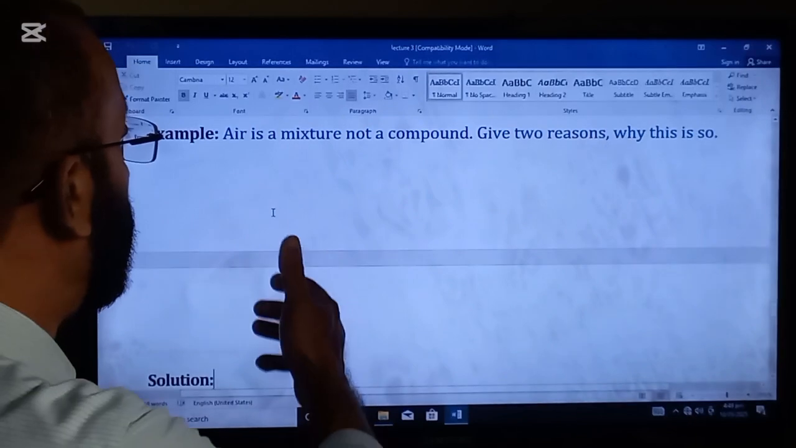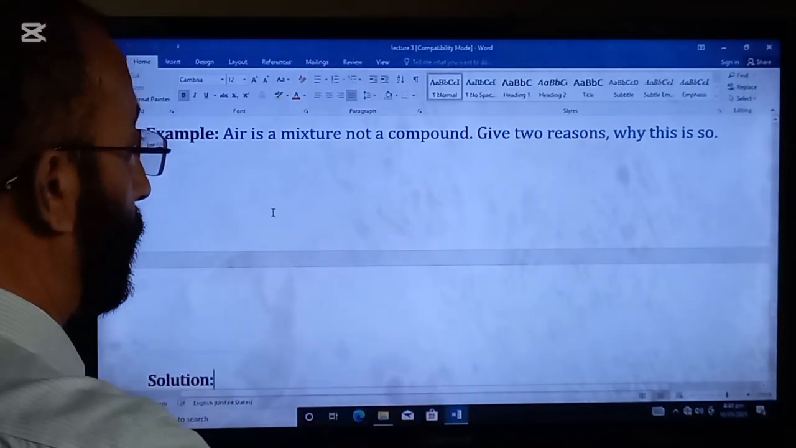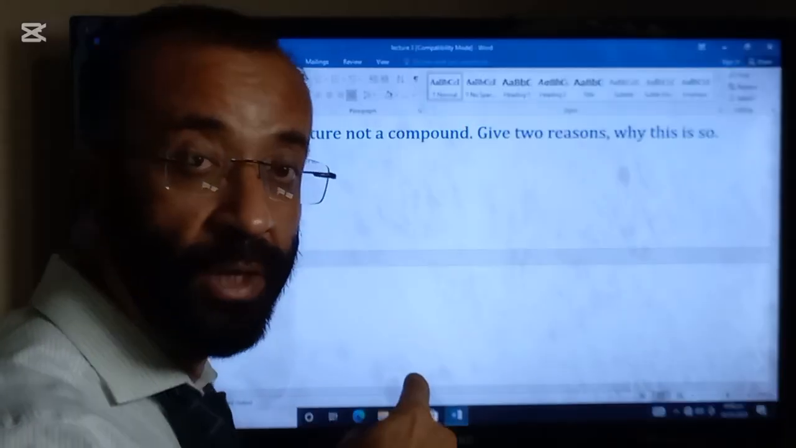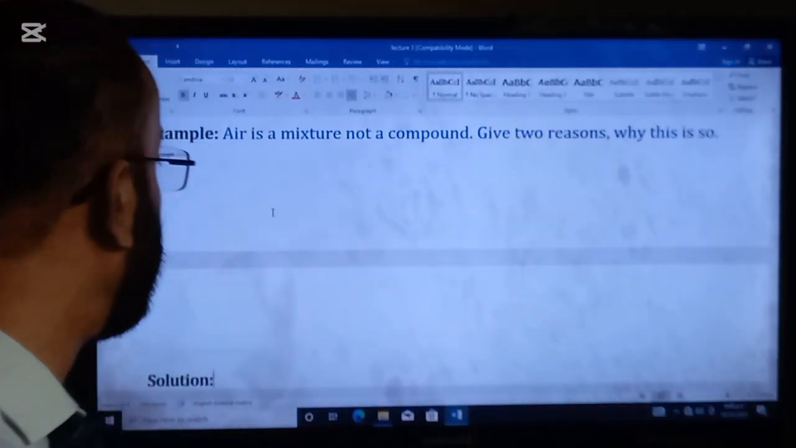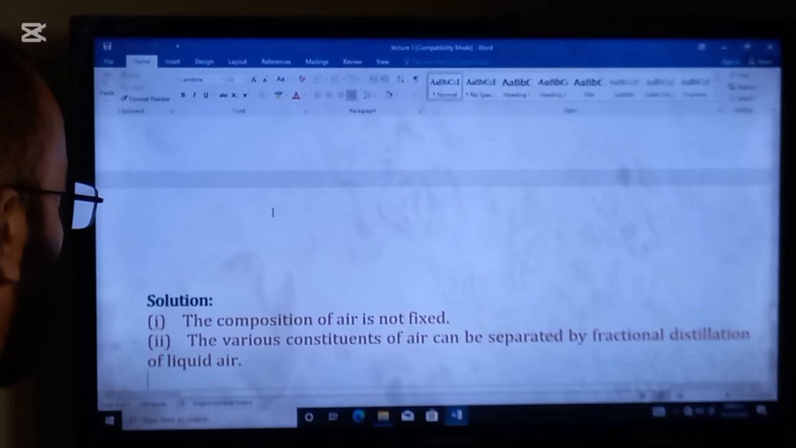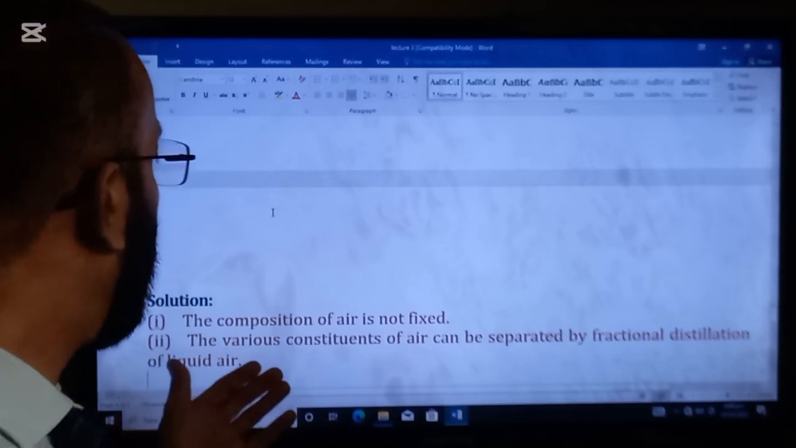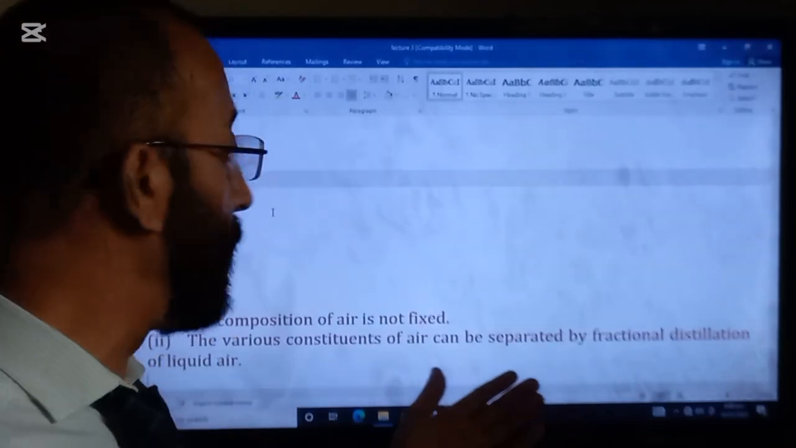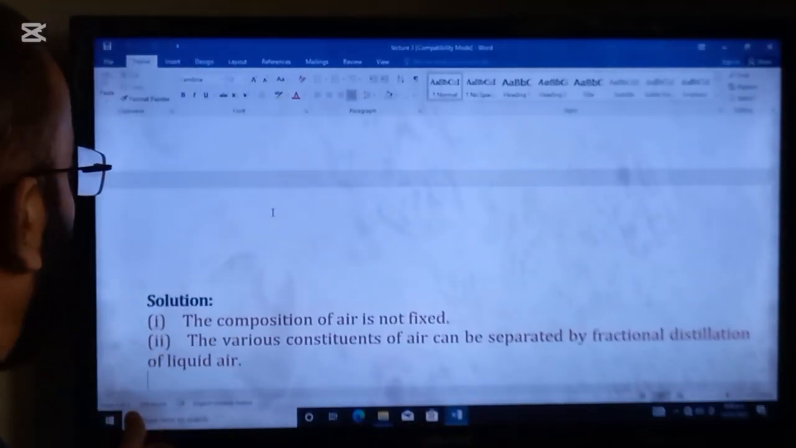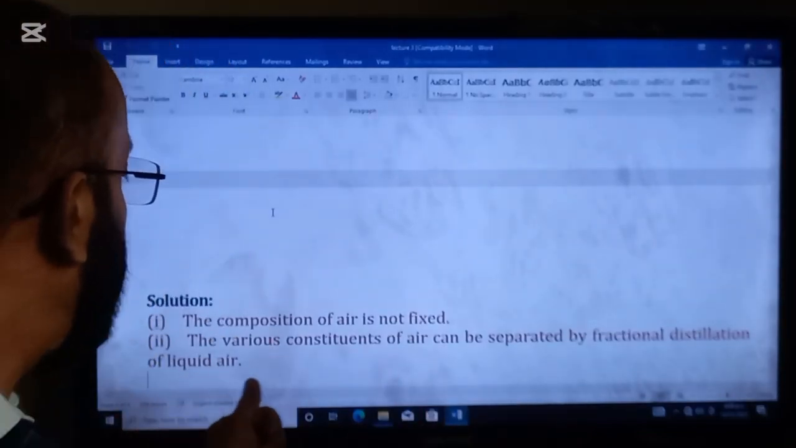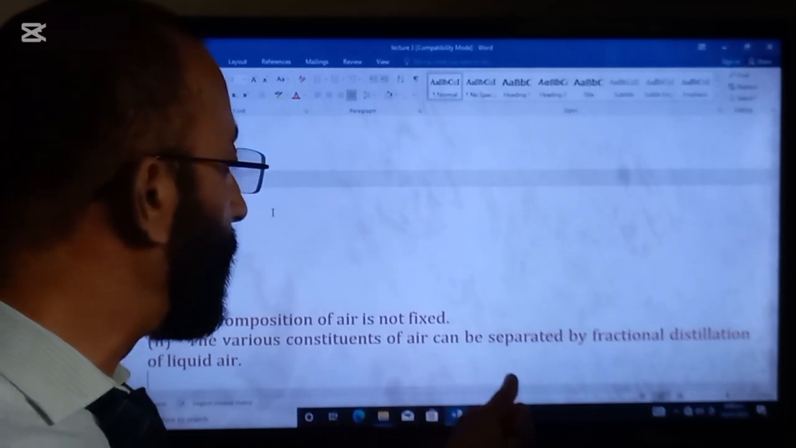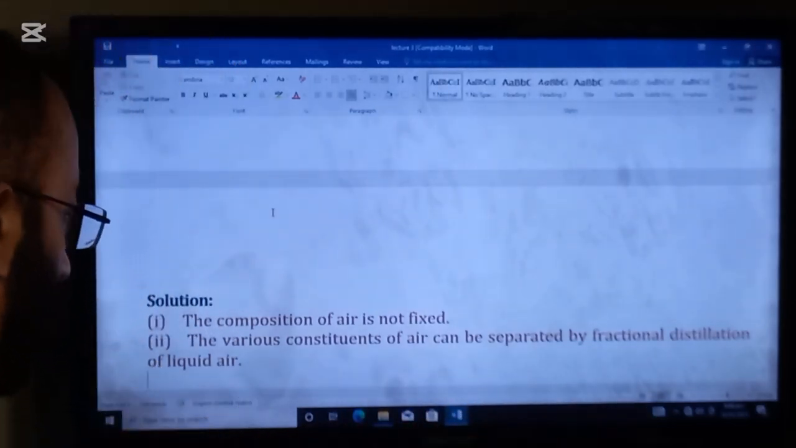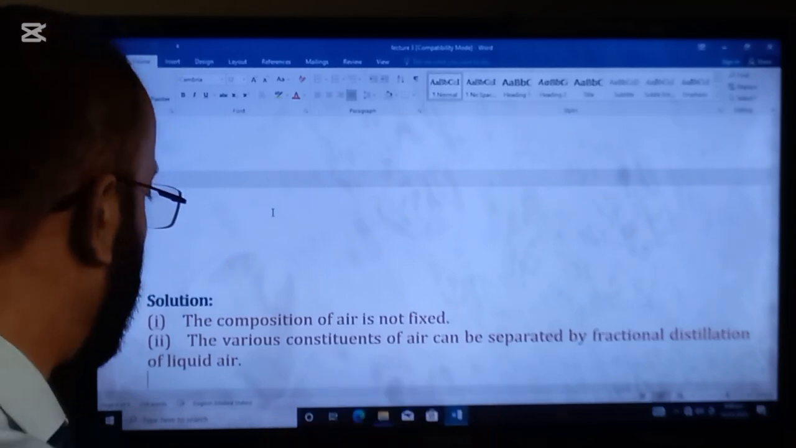Example: air is a mixture, not a compound. Give two reasons why this is so. Very important question, frequently comes in the paper. The answer is, the composition of the air is not fixed from place to place. The second point is, the various constituents of the air can be separated by fractional distillation of the liquid air. That's why this is a mixture, not a compound.